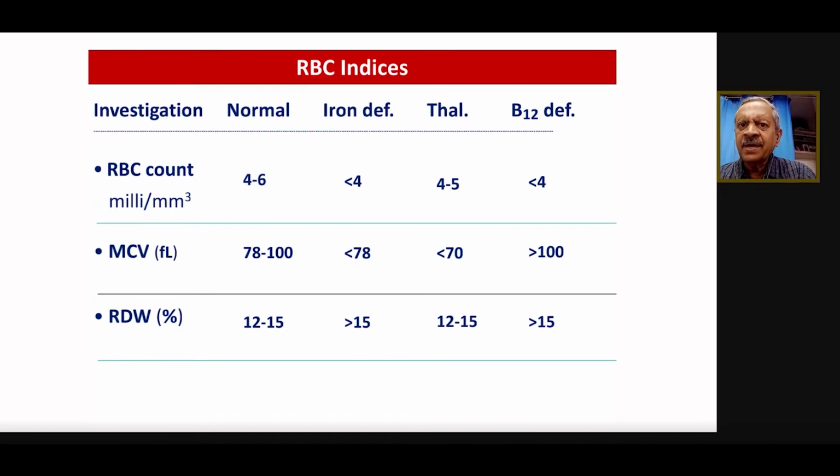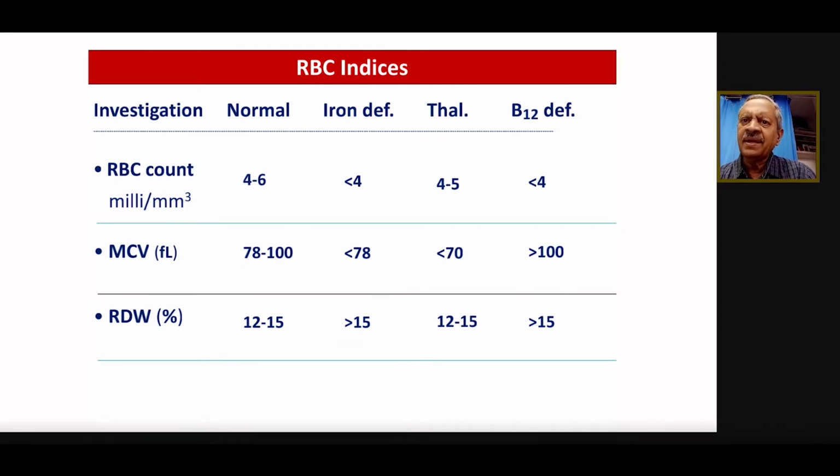So iron deficiency anemia: low RBC, low MCV, and high RDW. As against that, in thalassemia the RBC count is nearly normal. In most of the conditions, it's nearly normal. We are talking about thalassemia trait. Thalassemia major is a different condition, right? We are talking of thalassemia trait or thalassemia minor, where the RBC count is generally not affected unless there is a coexisting iron deficiency. So whenever the patient's hemoglobin is low but the RBC count is almost normal, keep in mind the possibility of thalassemia minor and try to rule it out by the screening methods, right? And here the RDW is not different because most of the cells are almost of the same size. So the red cell distribution width is not different.